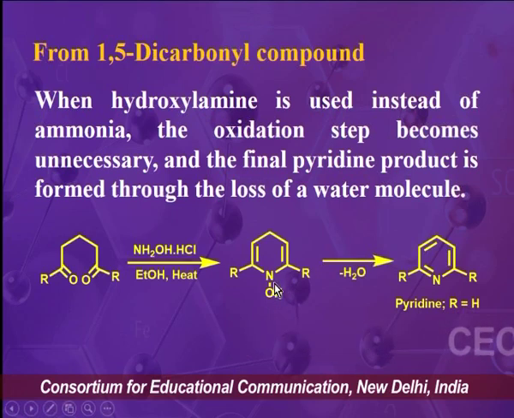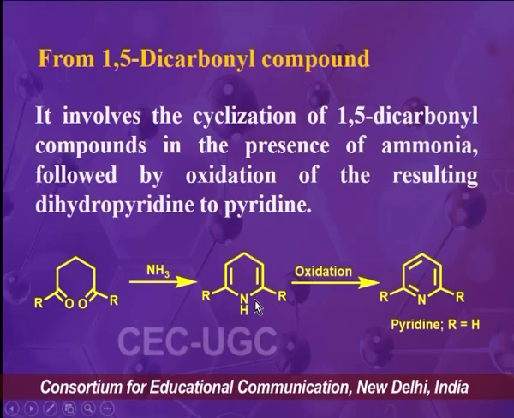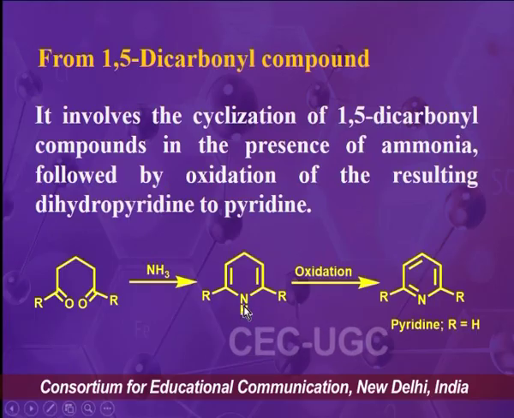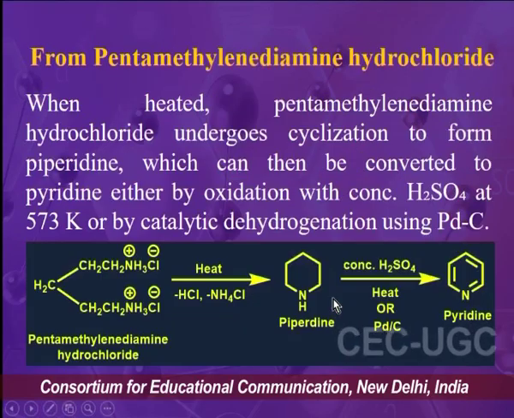In the previous case we had to use an oxidizing agent for the oxidation of 1,4-dihydropyridine into pyridine, but in this case there is no need. The conversion of this intermediate into pyridine takes place by only a dehydration step.